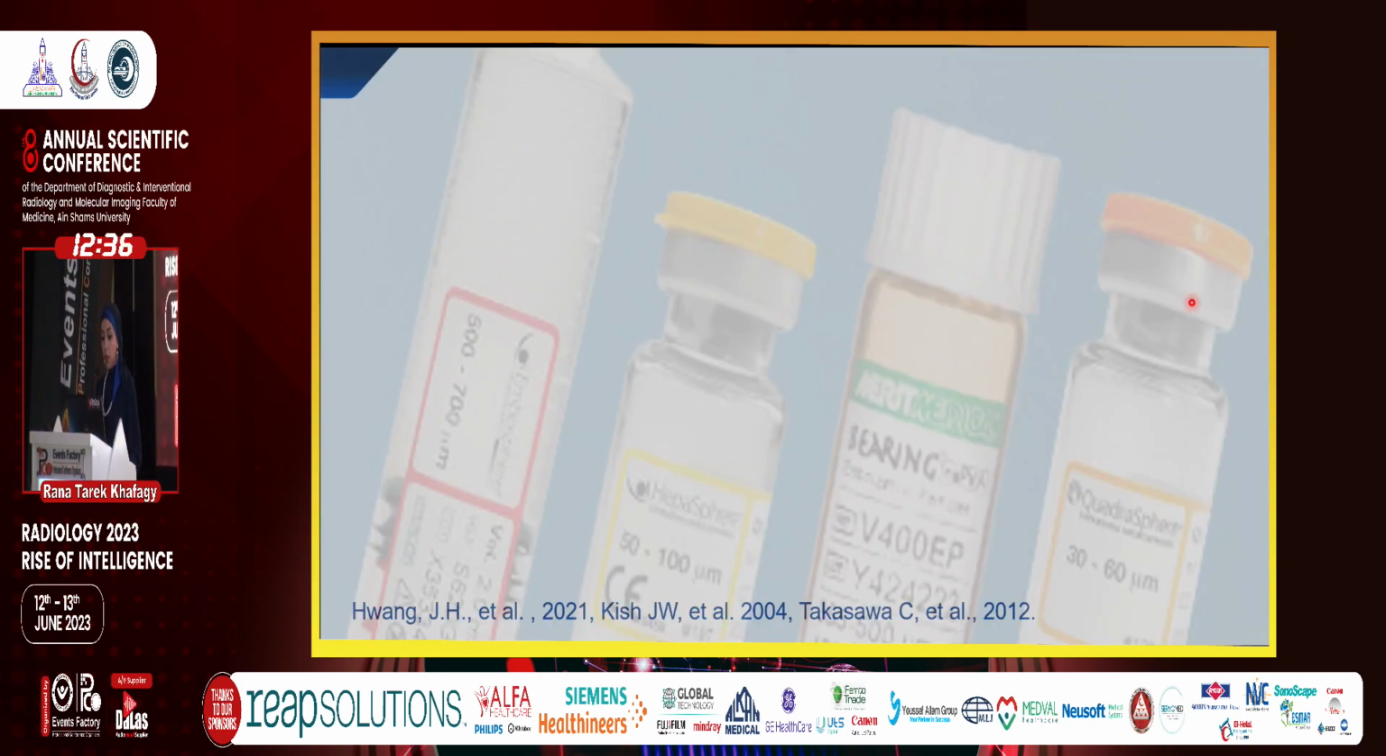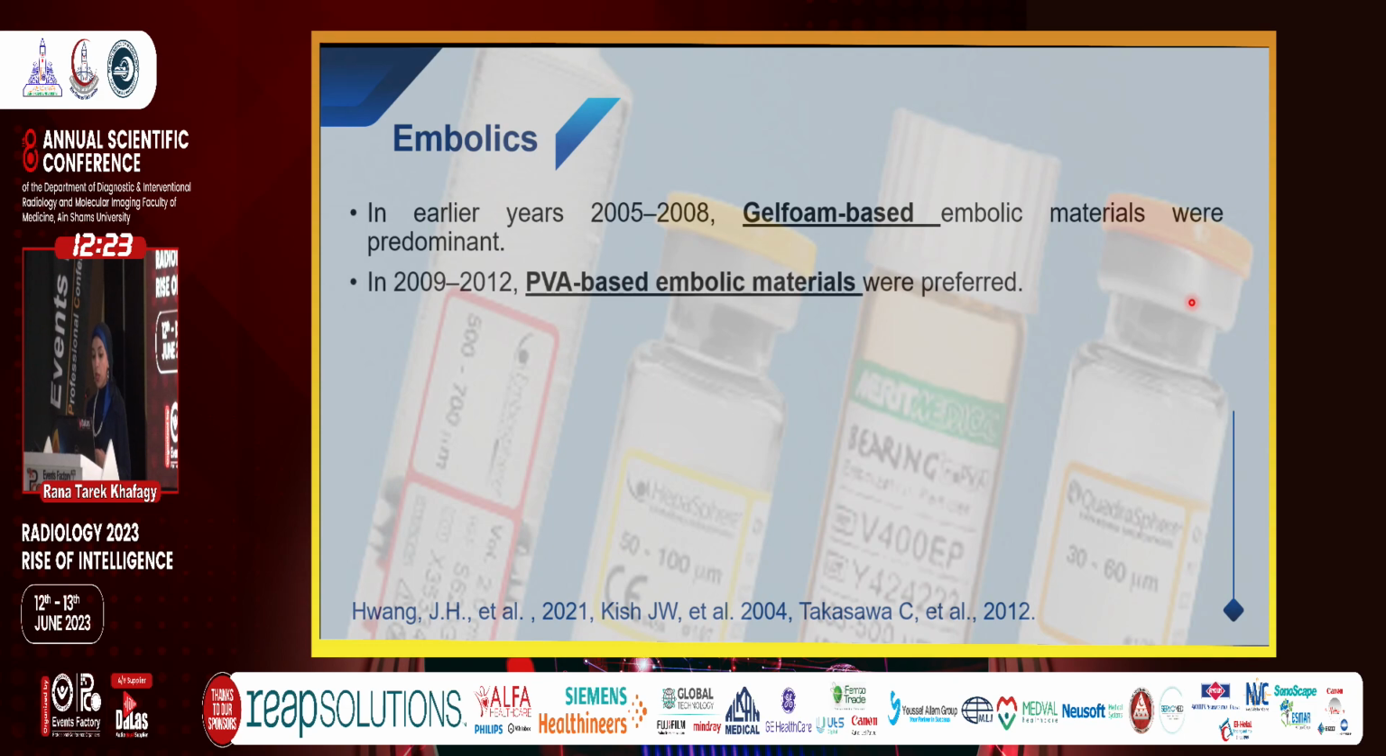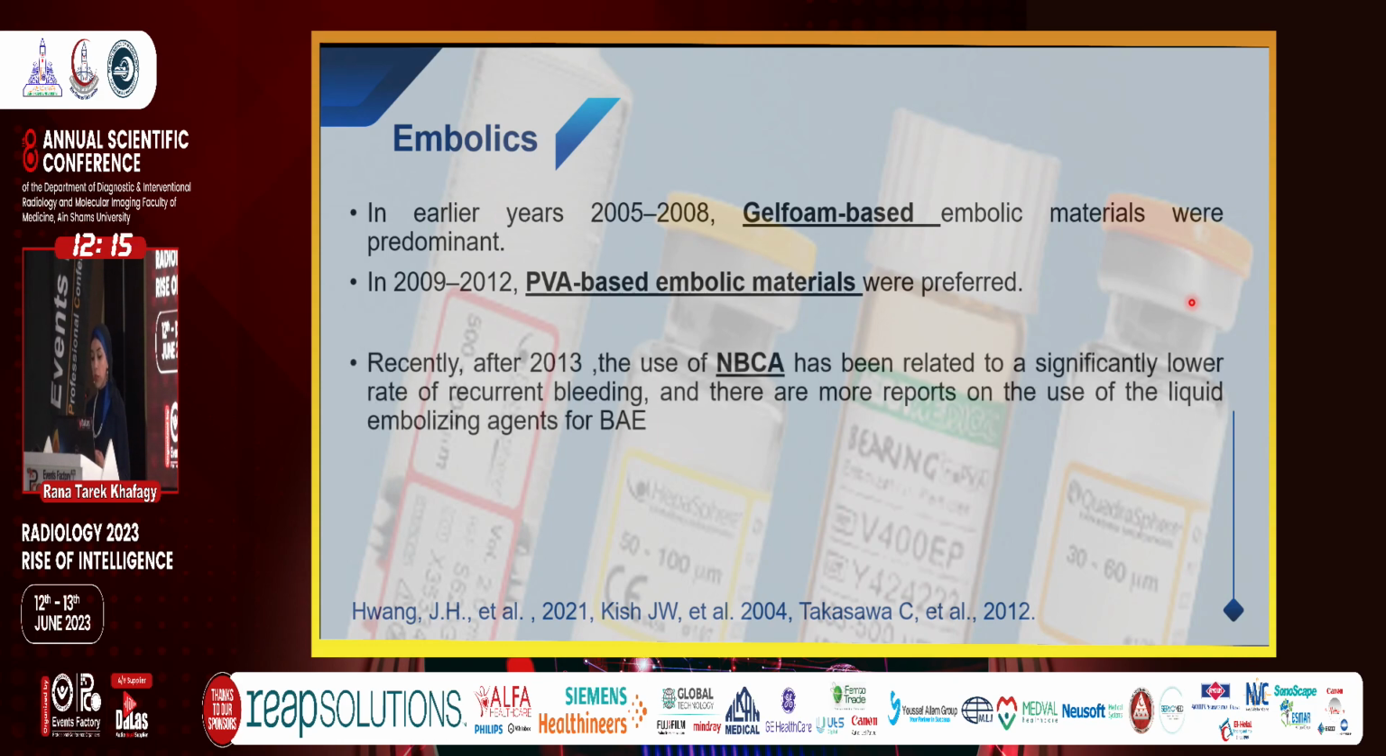Regarding the embolics, according to the literature, in earlier years, maybe before 2008, gelfoam-based embolic materials were the predominantly used ones, and then till 2012, the PVA-based embolic materials were preferred, and recently, after 2013, they started using glue or n-butyl cyanoacrylate. The literature showed a significantly lower rate of recurrent bleeding, and there were more reports on the use of liquid embolizing agents for bronchial artery embolization.